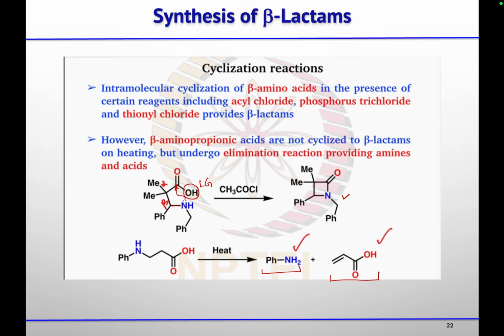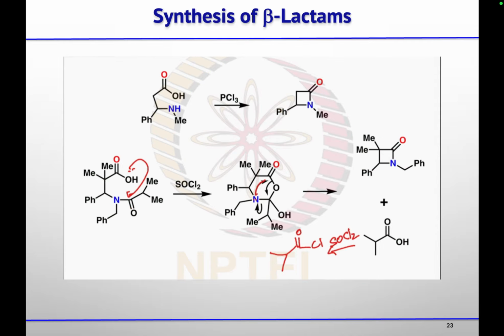So one of the reactions is the cyclization reaction, where you are converting that acid into a leaving group containing carbonyl compound, and then the nitrogen is attacking at the carbonyl carbon and the leaving group will leave. So this is the first method. But one can use acetyl chloride, or one can use this PCl3. So these are all the sources of chloride which will convert your acid into acid chloride, and then nitrogen can attack that carbonyl carbon to leave the chloride. So you will get this beta lactam ring.